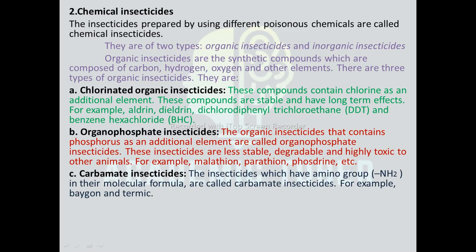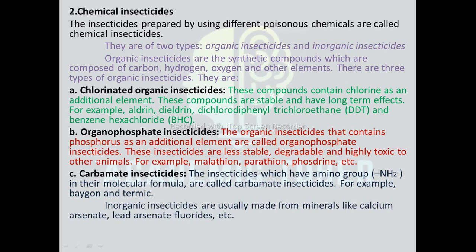And the last one is carbamate insecticide. The insecticides which have an ammonia group NH2 in their molecular formula are called carbamate insecticides. For example, baygon, turmeric, etc.